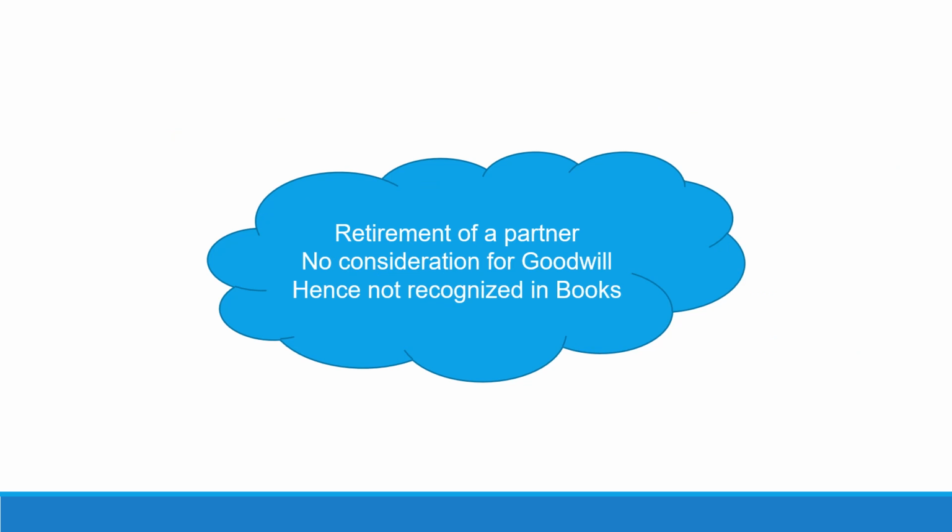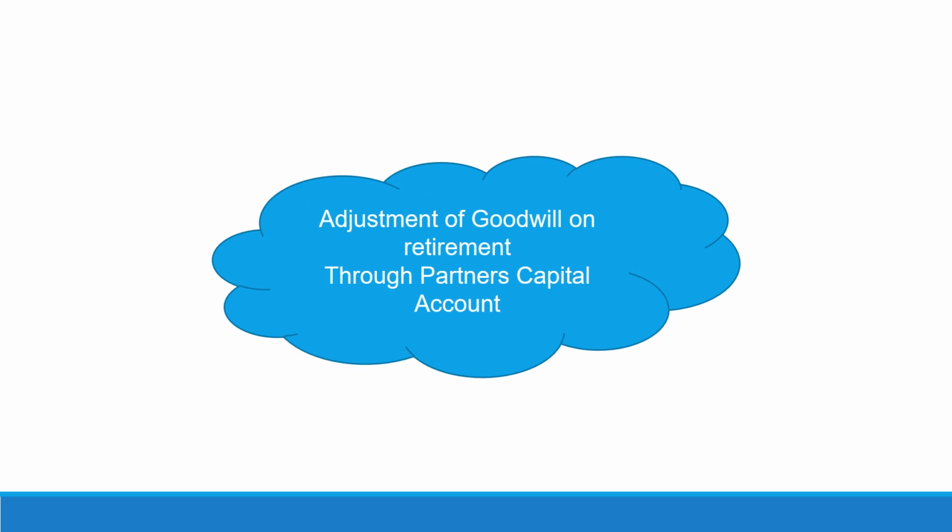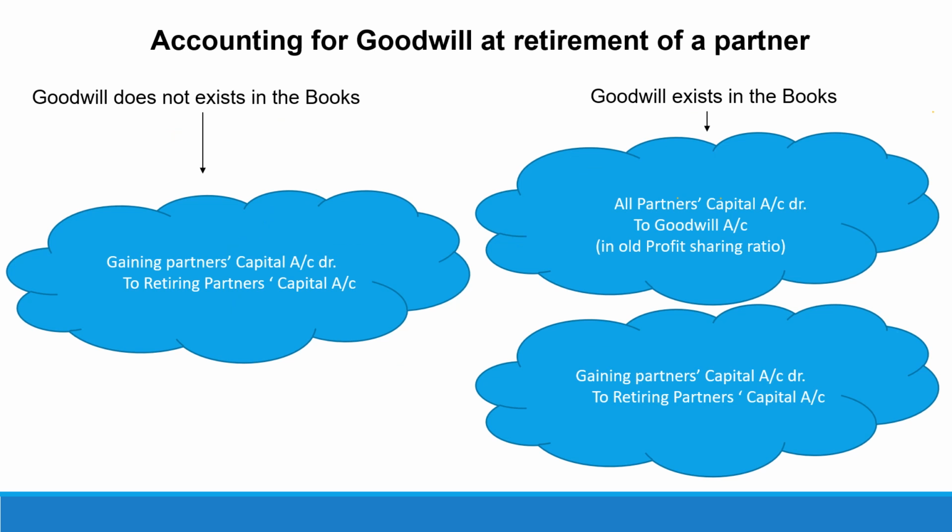So once that concept is clear, how do we go about adjusting goodwill at the time of retirement then? Normally, we adjust it through the partners' capital accounts. So we would be passing the journal entry through which we will be debiting a partner's capital account, crediting the other partner's account, and adjusting the value of the goodwill related to the retiring partner. Now that we will see in detail in further slides. Before moving on to that, first we will see the case where there is goodwill already existing in the books and where there is no goodwill existing in the books at the time of retirement of a partner.